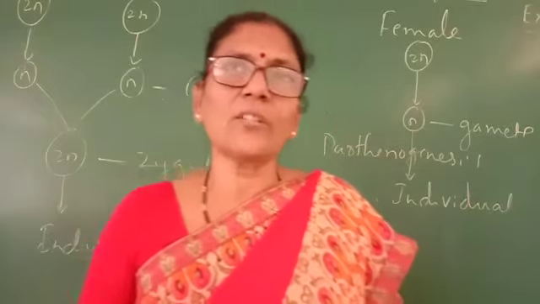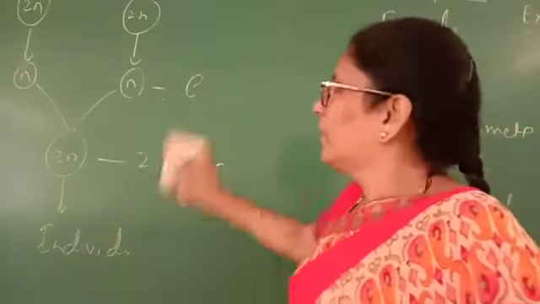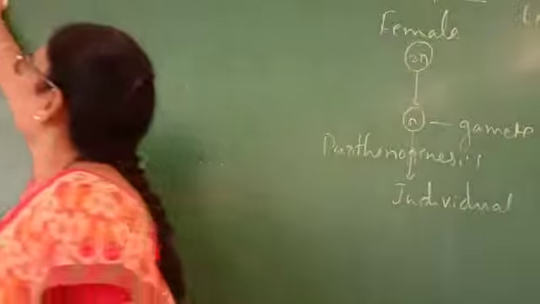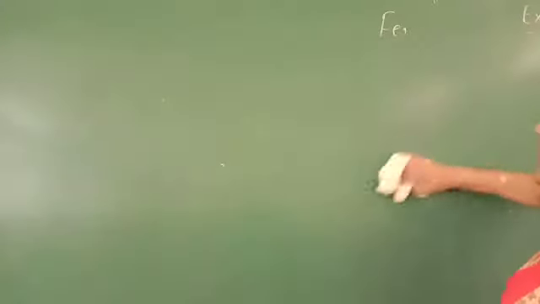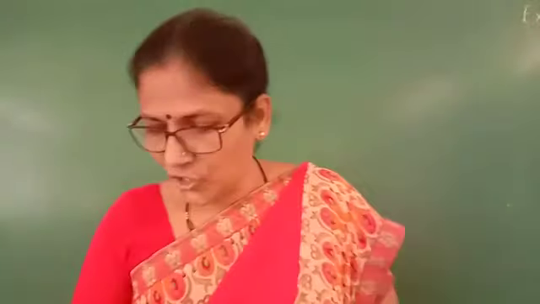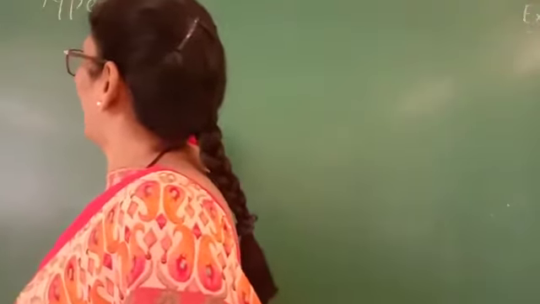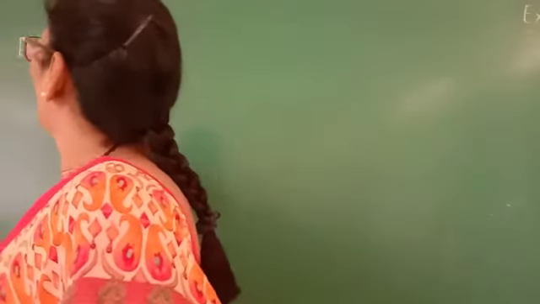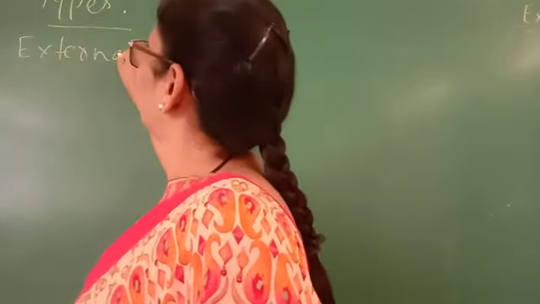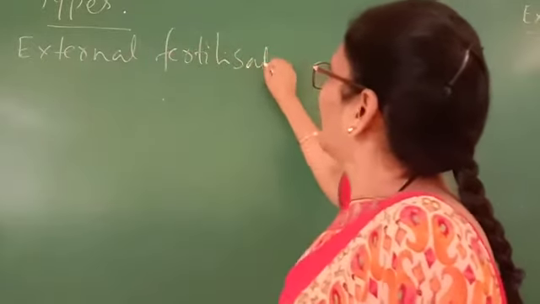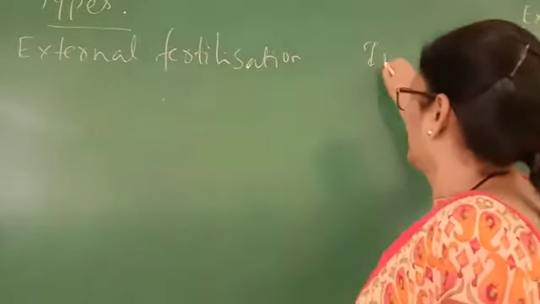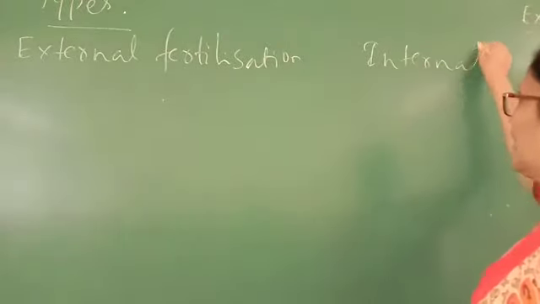In fertilization also there are two types. One is external fertilization, another one is internal fertilization. Types of fertilization: one is external fertilization, another one is internal fertilization.